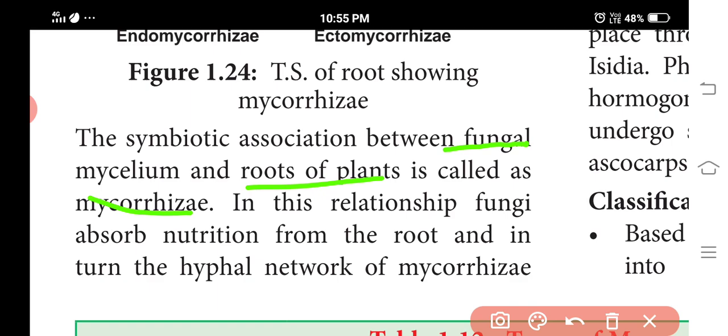The roots give protection, and the hyphal network of the mycorrhiza-forming fungi can absorb water and mineral nutrients from the soil. Mycorrhiza is classified into 3 types. It is a symbiotic association of fungal and roots of plants. Myco means fungal and rhizae means roots, so it is an interrelationship of the fungal mycelium and roots.